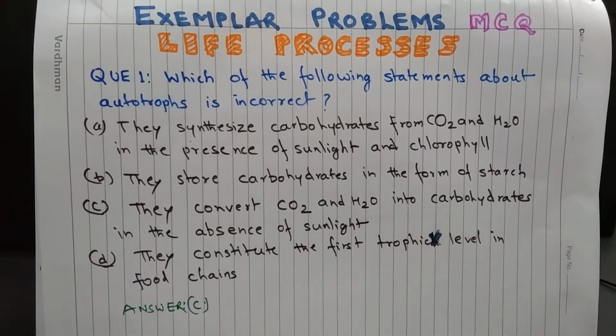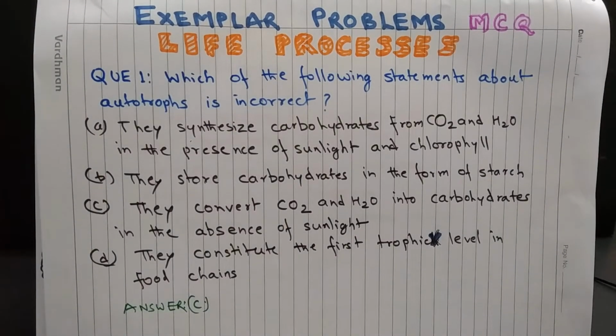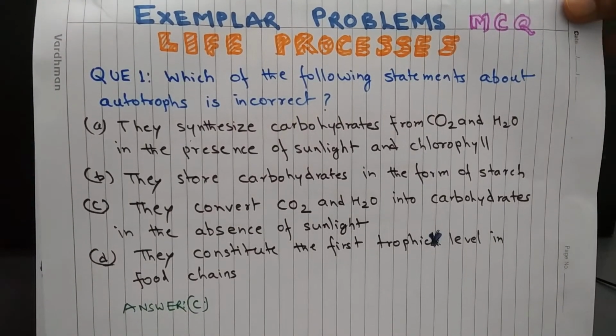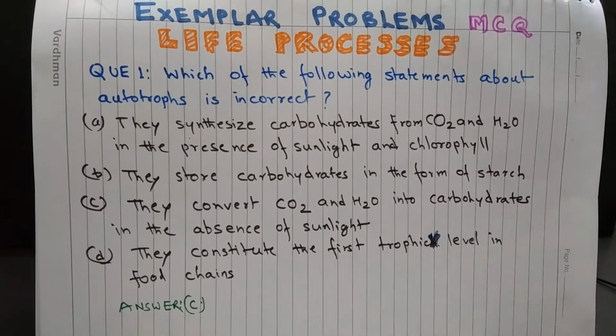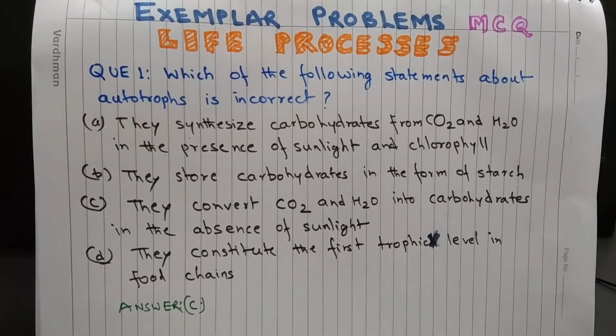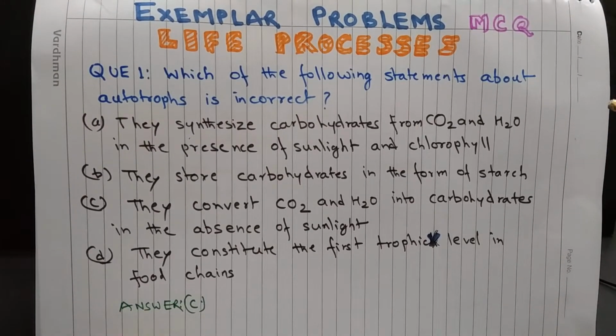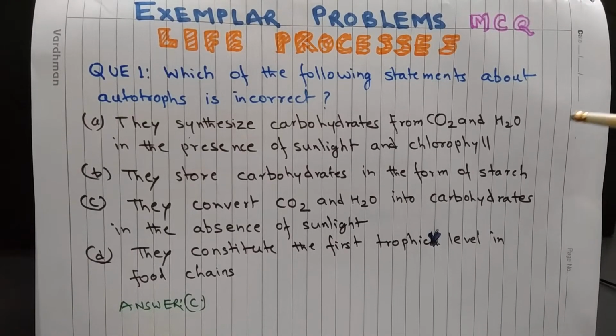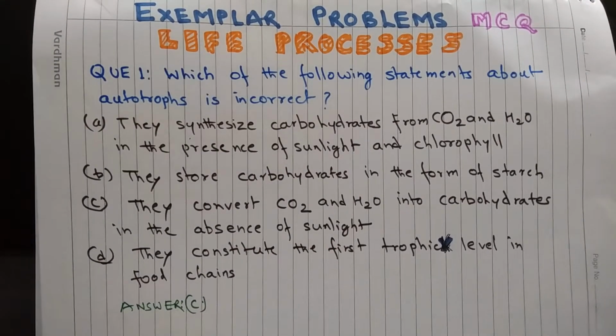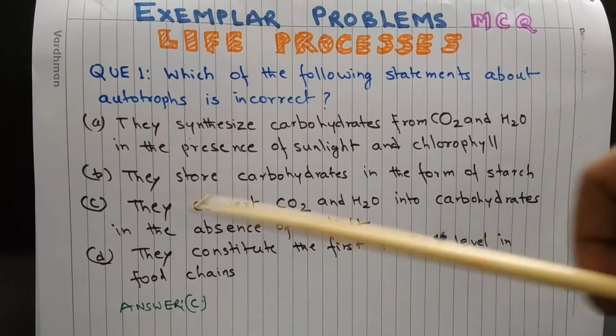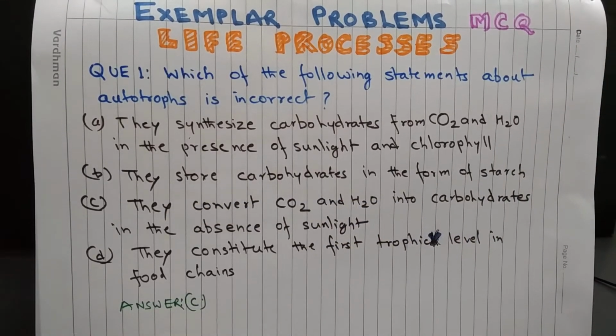Question 1. Which of the following statements about autotrophs is incorrect? Option A. They synthesize carbohydrates from carbon dioxide and water in the presence of sunlight and chlorophyll. Option B. They store carbohydrates in the form of starch.